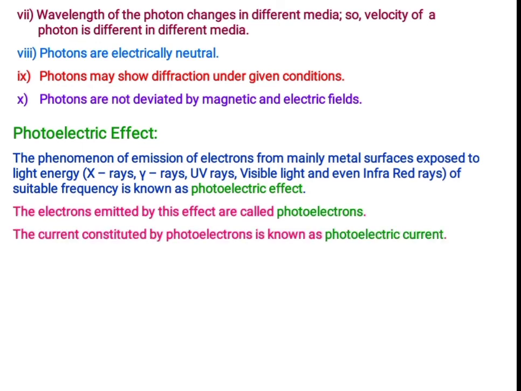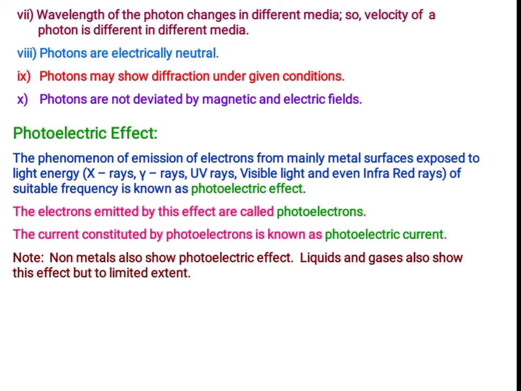The electrons emitted by this effect are called photoelectrons. The current constituted by photoelectrons is known as photoelectric current. An important point which we have to remember, that is non-metals also show photoelectric effect. Liquids and gases also show this effect, but to limited extent.